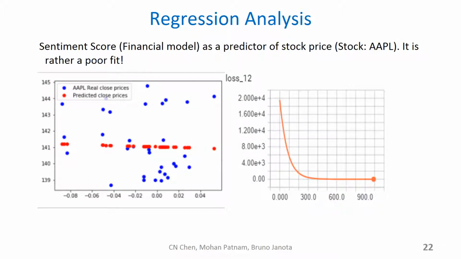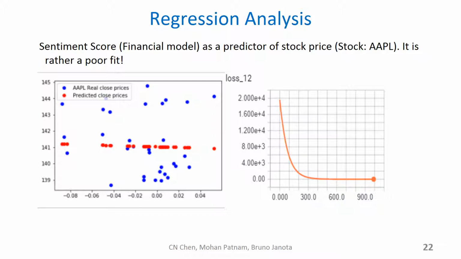This slide shows a simple linear regression between sentiment scores and stock prices. The sentiment scores in this particular regression were calculated from the financial dictionary model.